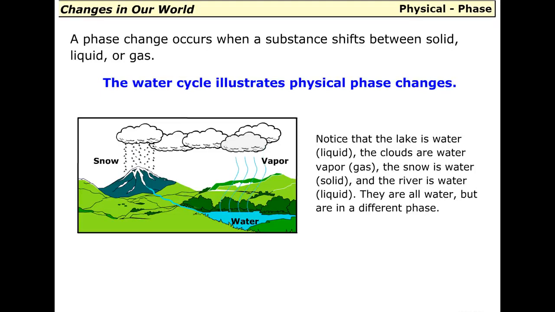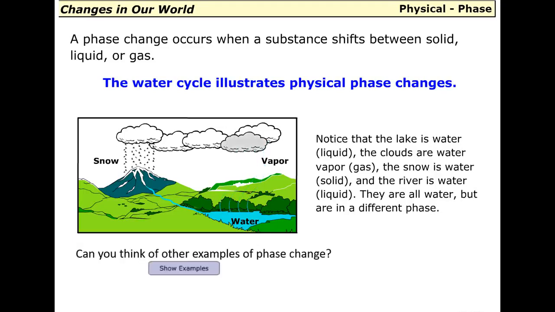Notice that the lake is water, the clouds are water vapor, the snow is water, and the river is water. They are all water, but are in a different phase. Can you think of other examples of phase change?